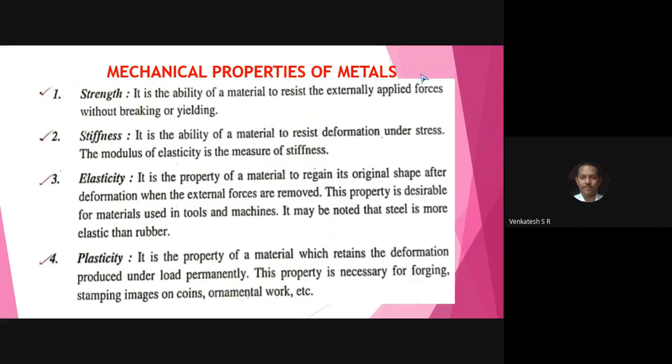First, you write down the title, mechanical properties of metals. Below that, write down the question, list and explain briefly mechanical properties of metals. Underline that. In the examination, you have to write minimum 6 and maximum any numbers. Usually, you have this question for 5 marks. First, write down strength. Underline that, put a colon hyphen.